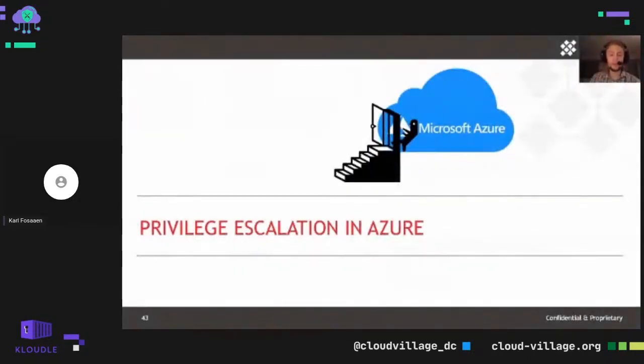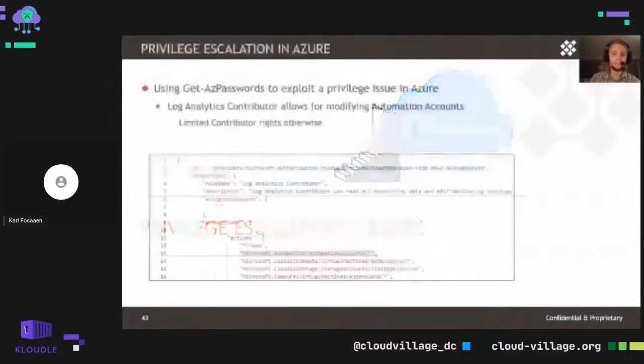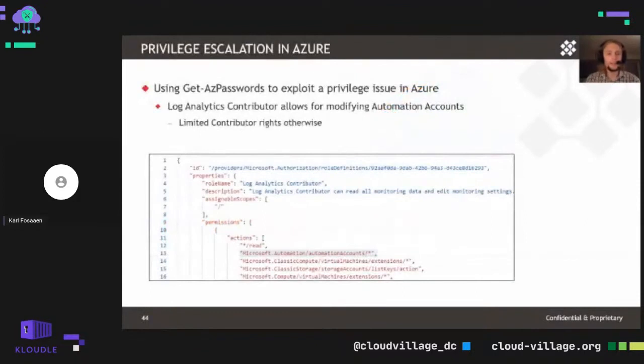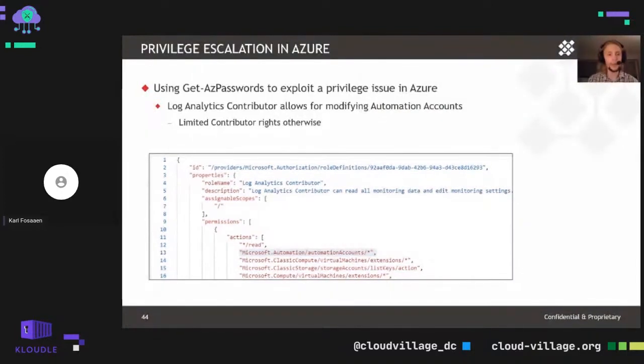So, final note here. Now that we understand how to utilize Get-AzPasswords, I wanted to talk about a privilege escalation opportunity that's in one of the Azure default roles. The Log Analytics Contributor role is something that we frequently see for users that need access to the Log Analytics workspaces and need to, say, modify any parsing of those Log Analytics items.